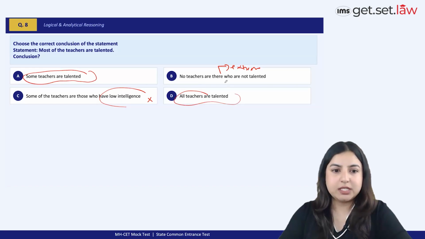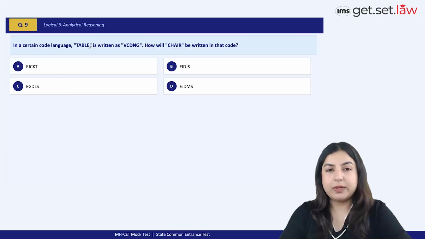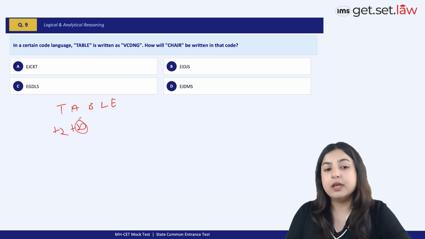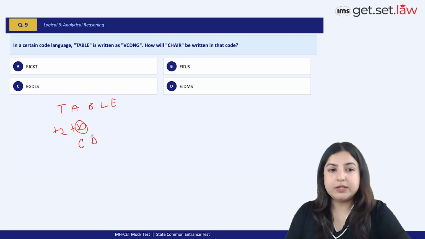So the correct option choice is option A. Next question, super simple, right? It says table is written as V, C, D, N, G. So basically, students, T plus just add two more letters to it. A plus add two more letters to it. B plus add two more letters to it, right? Because A, when you add two letters to it, gives you a C. B, when you add two letters to it, will give you a D, so on and so forth.